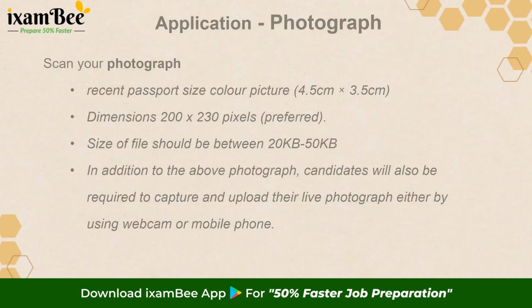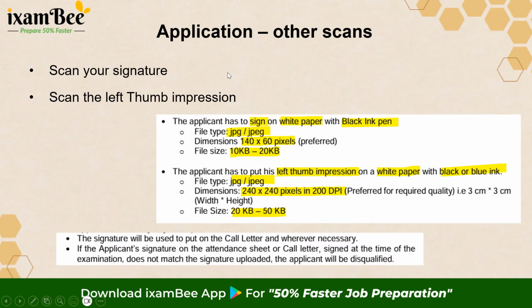Okay. After this, another thing that you need to keep with you is your signature. So a scanned copy of your signature is also required. For this, the signature should be on a white paper. So whatever sign you do, it should be on a white paper with a black ink pen. It should be converted into a JPG file with dimensions of around 140 by 60 pixels. The size of this file should be 10 to 20 KB.